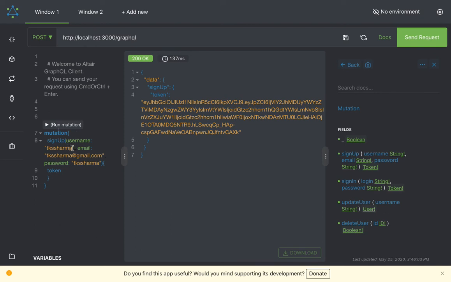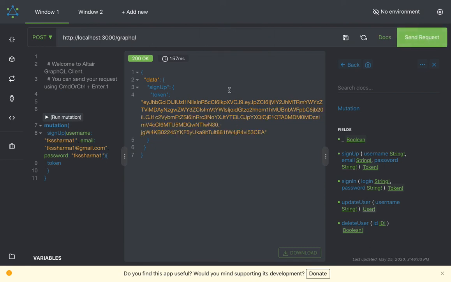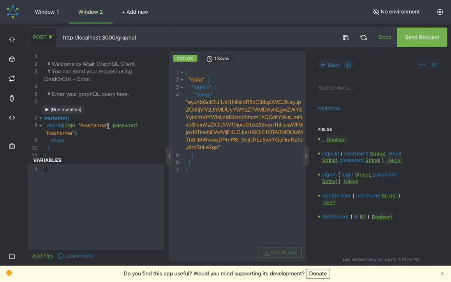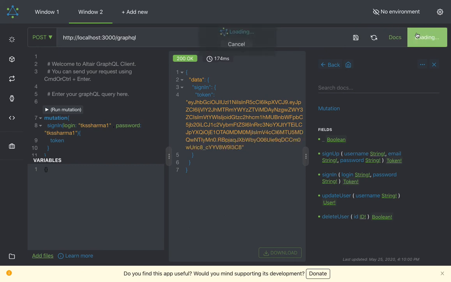So this is the mutation I'm performing, and I'm just changing this payload a little bit, and I'm just sending this request. So user has been registered. Okay, now you can perform the login. I'm just changing it based on whatever I passed. So you can see I'm getting logged in and I'm getting the token, right?